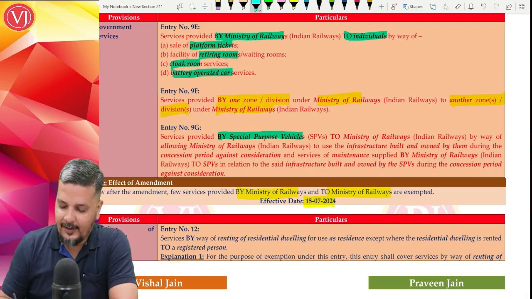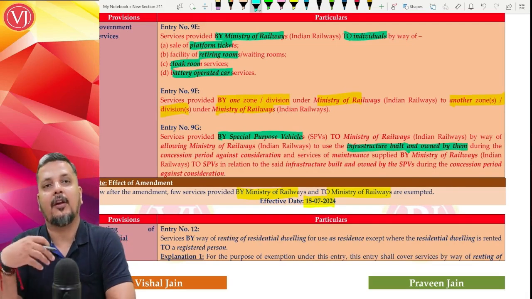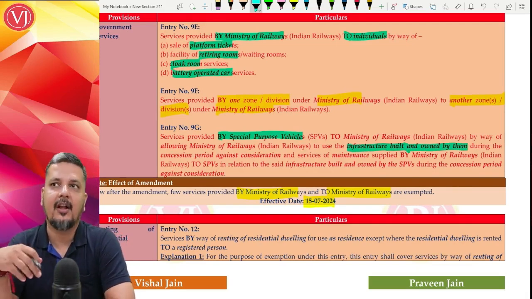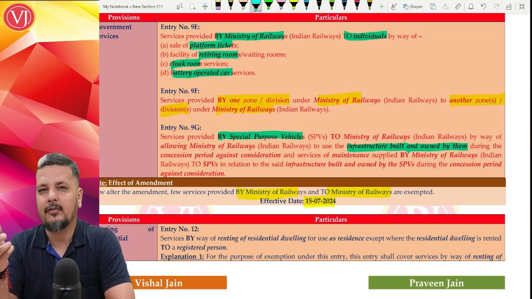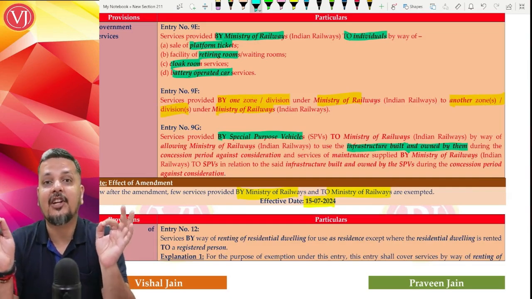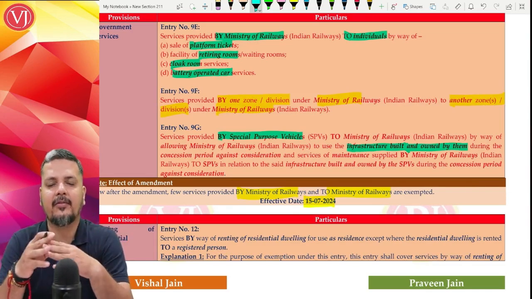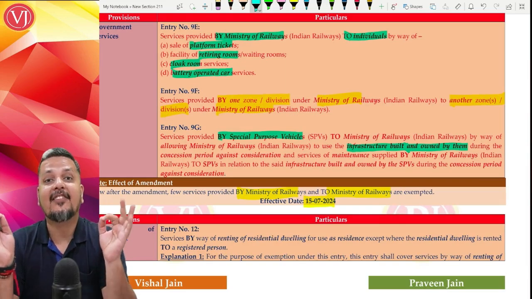So they will have the entire infrastructure built and owned by them. We are talking about privatized railway stations, which we are slowly trying to see in India. Though it is in a very nascent, initial stage, privatized railway stations. On the trains, a few trains are privatized, mainly the goods trains. I'm talking about privatized railway stations.